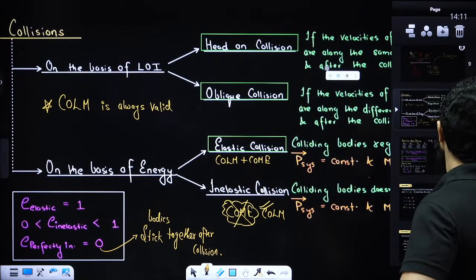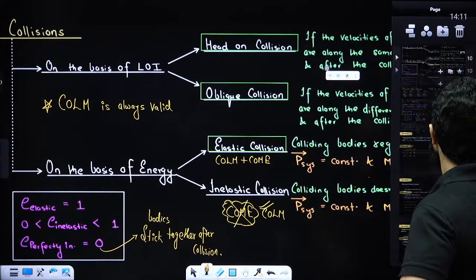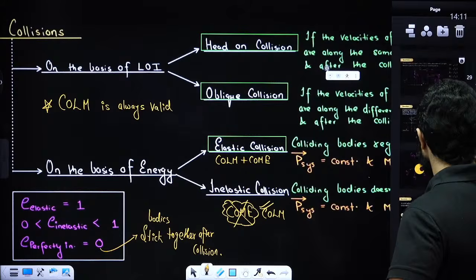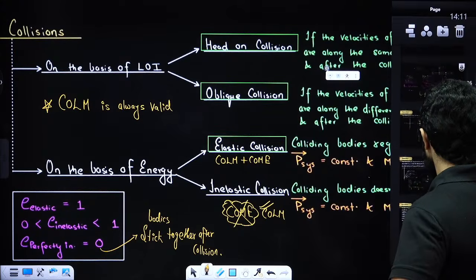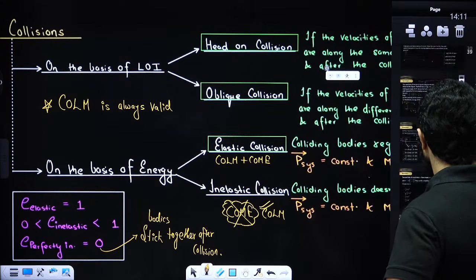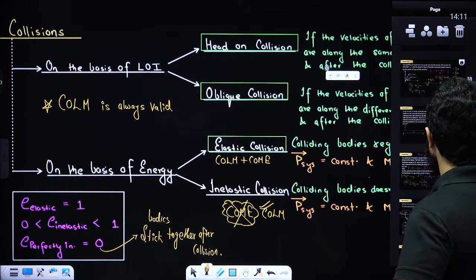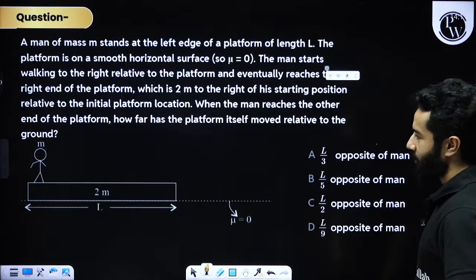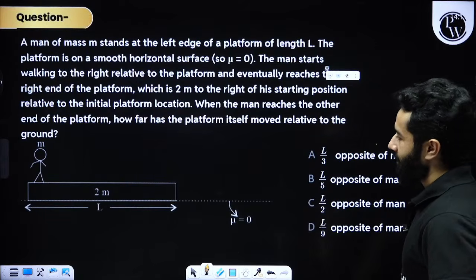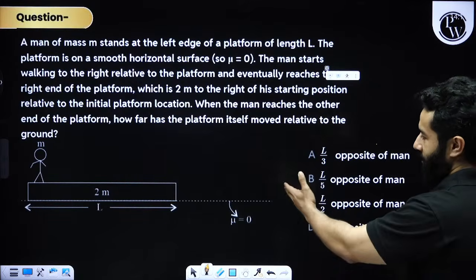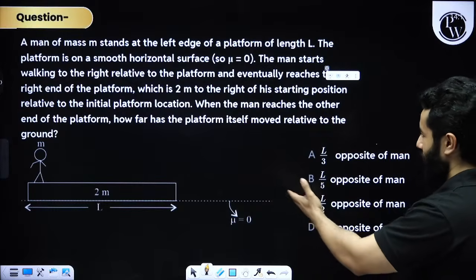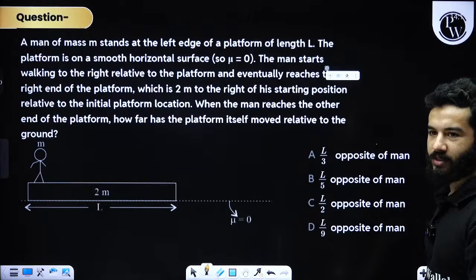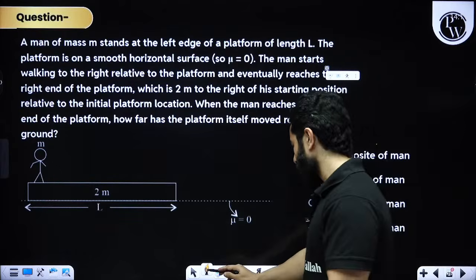Now let's move on to some questions on this. By the way, I think you guys can solve this question very easily. Basically the man is traveling towards this side, so you have to find the displacement of center of mass. I think you guys can solve this question.